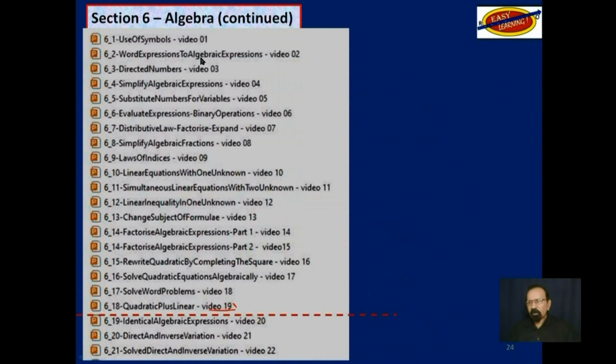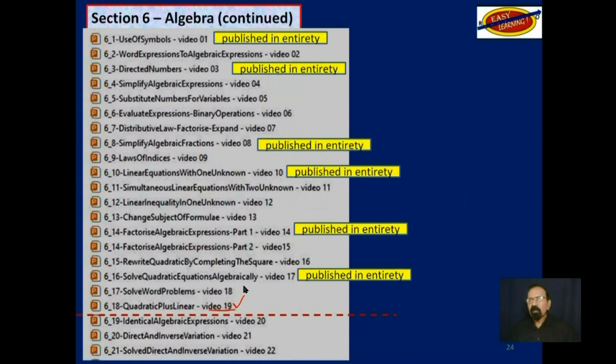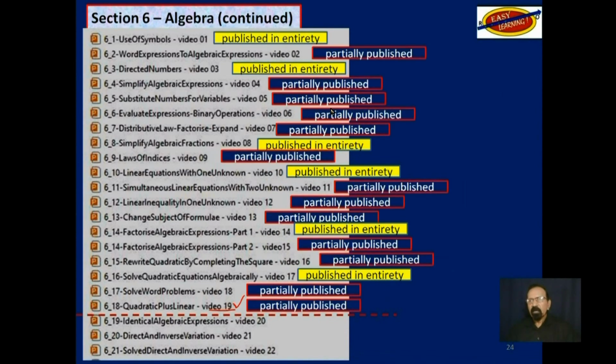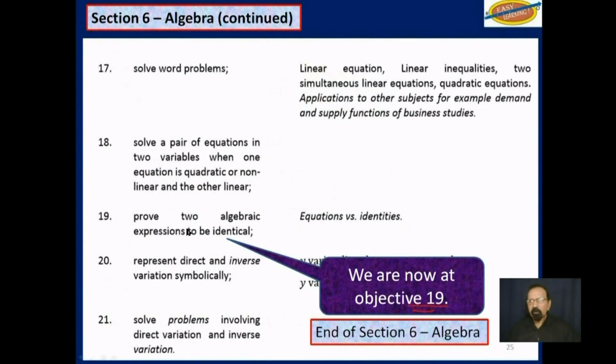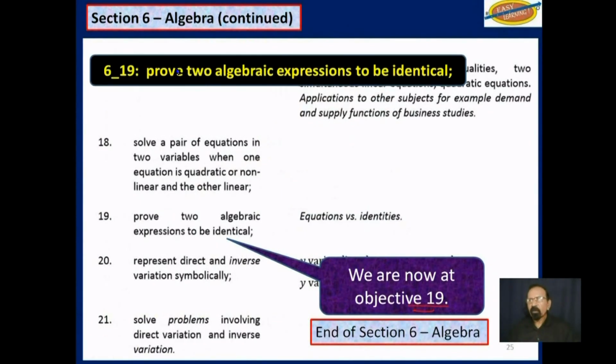As I said, we got up to video 19. These 6 have been published in their entirety on YouTube, as indicated in yellow here. The others are only partially published on YouTube. We are now here, video 20, objective 19. When this is finished, this will only be partially published on YouTube. So objective 19 says, prove two algebraic expressions to be identical.